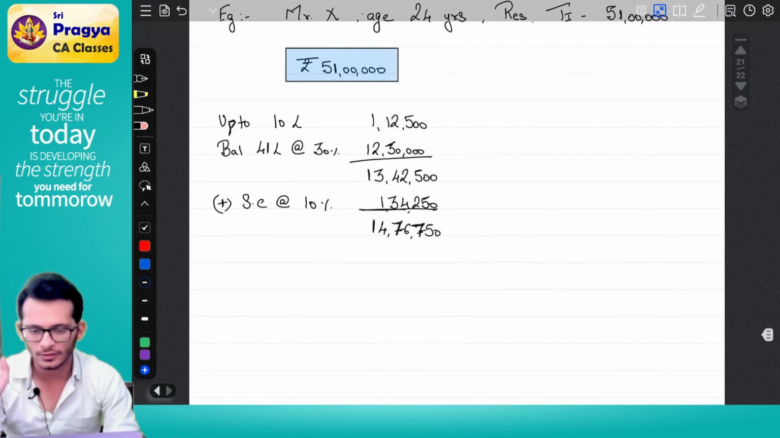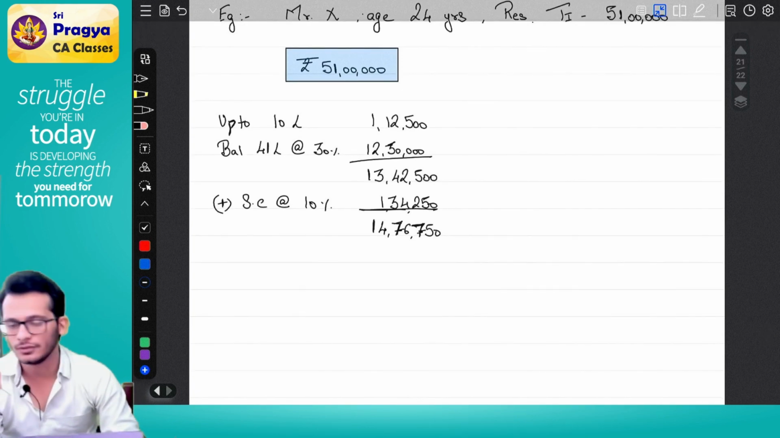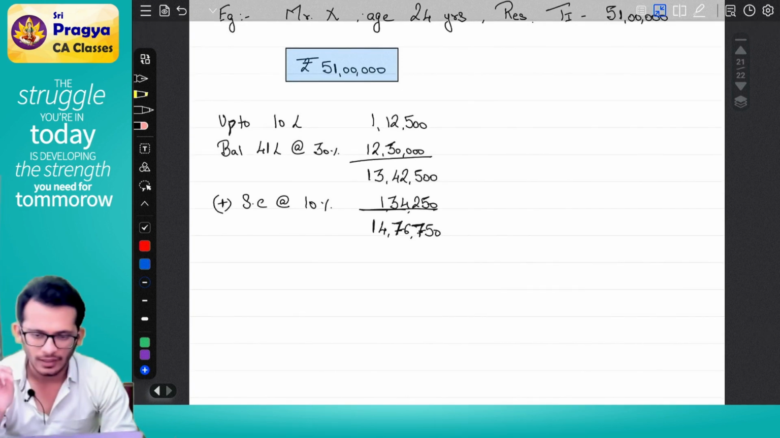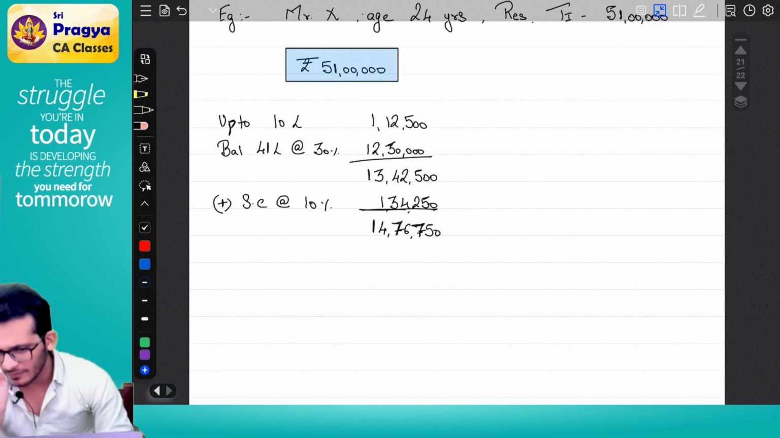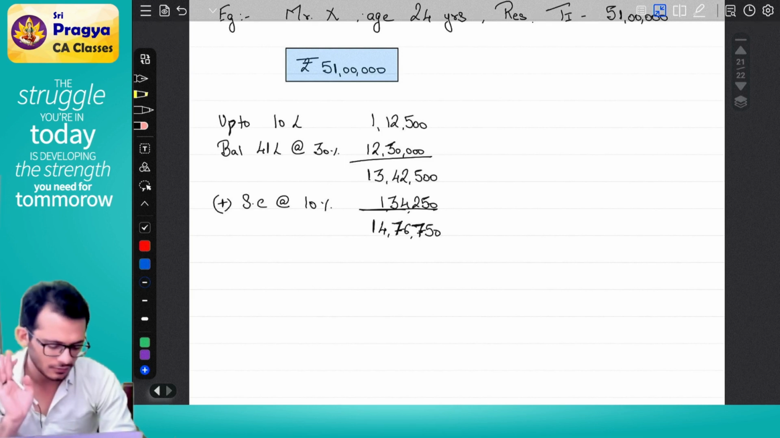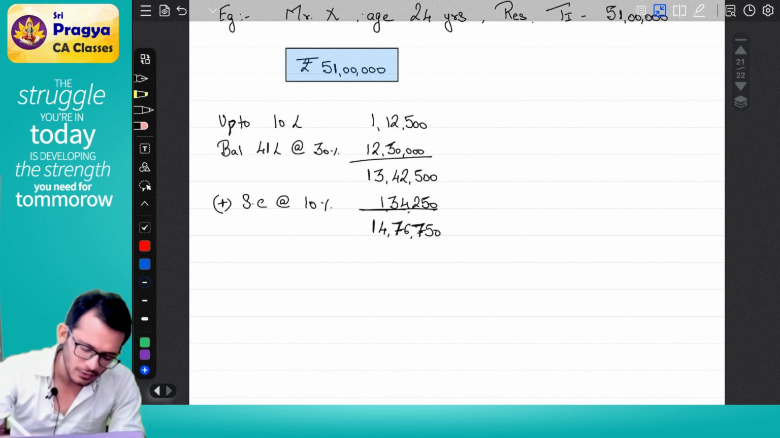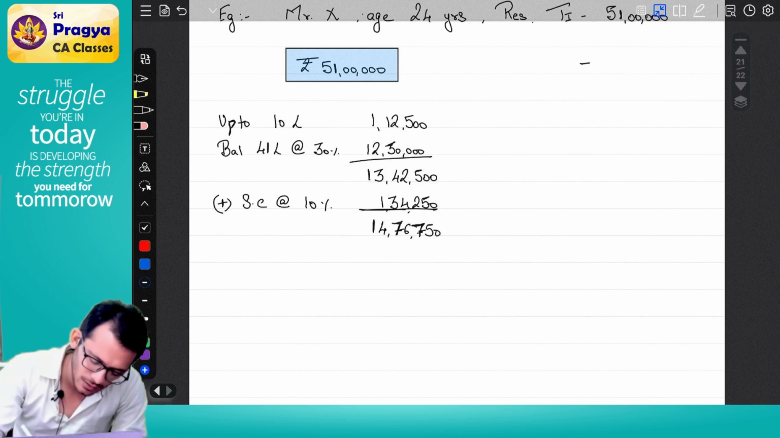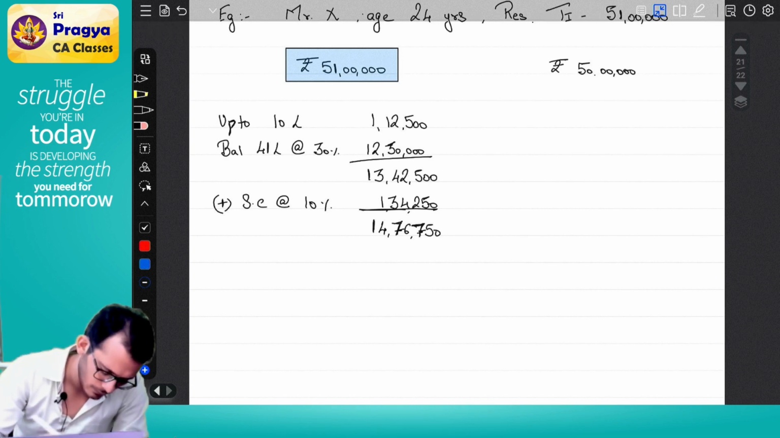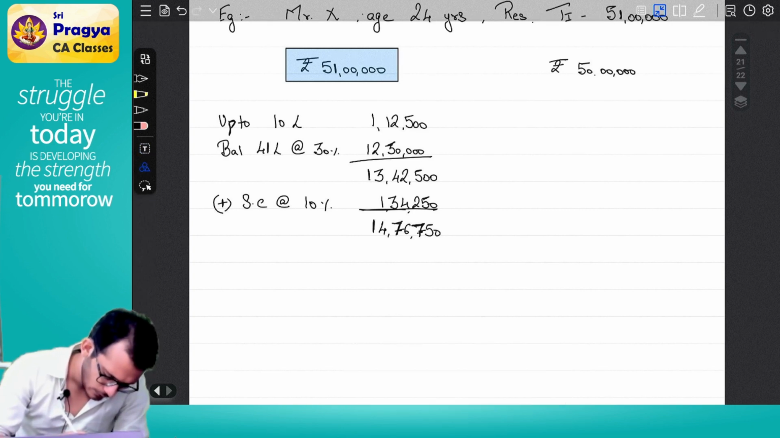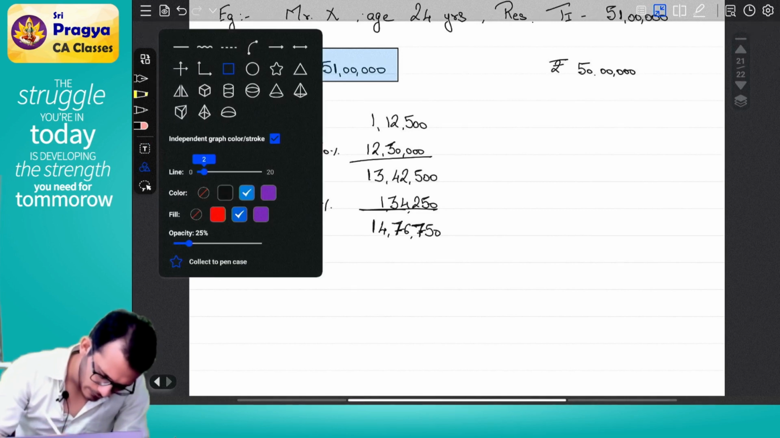Don't do further. I have an issue here. Something seems wrong. I don't know why, but for some reason it looks wrong to me. Somehow I feel like, let's also try to compute tax on 50 lakhs, just to check.